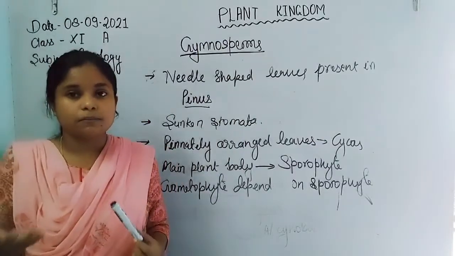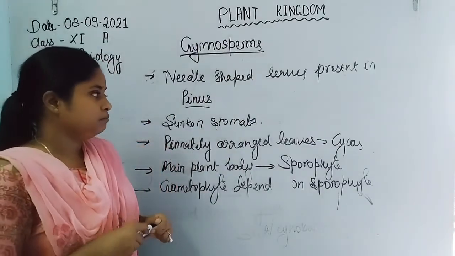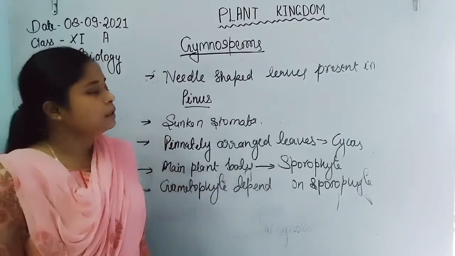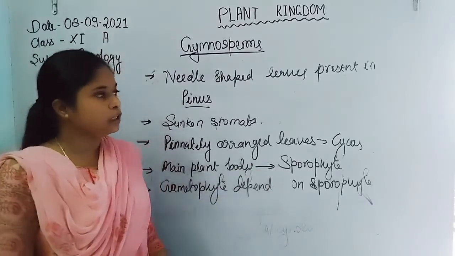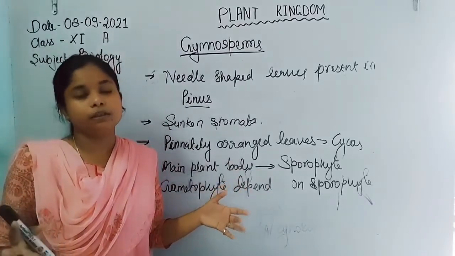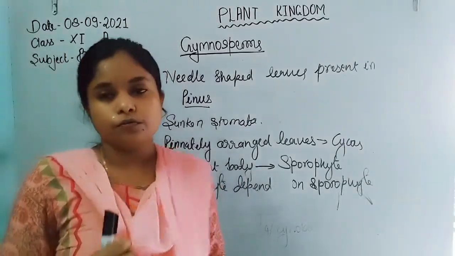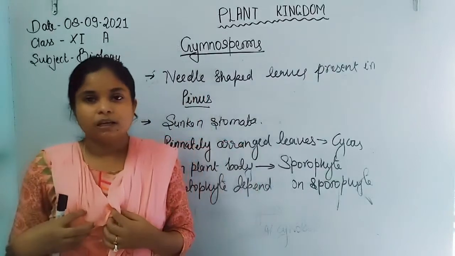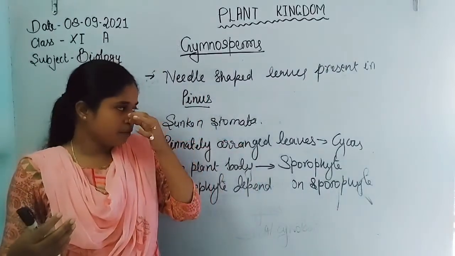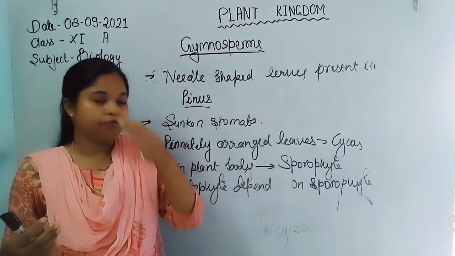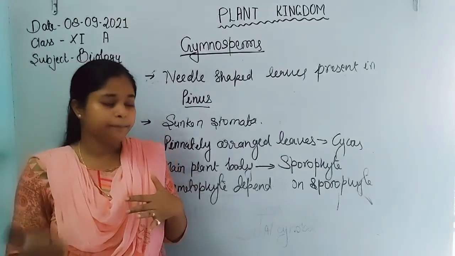Now let us discuss the leaves in reproduction. In the plants of gymnosperm, they show two types of leaf arrangement during reproduction or during the formation of cone. The reproductive organ formation occurs in the form of cone or strobili.